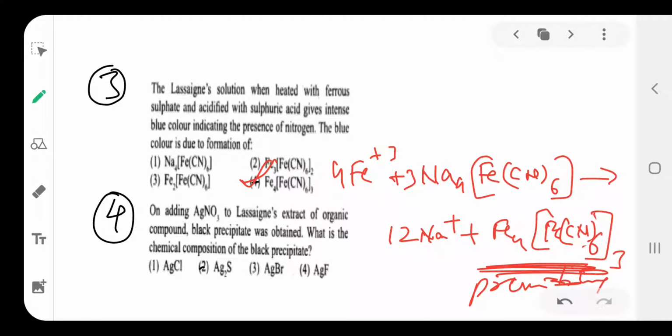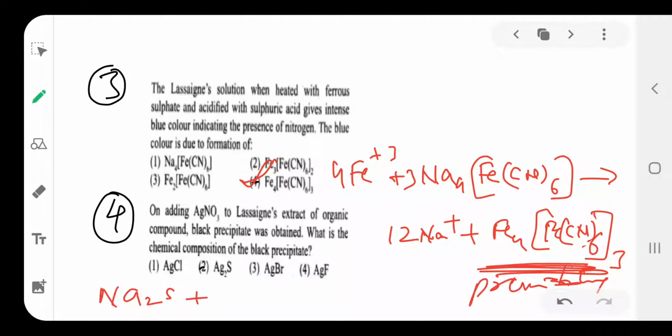Then question number 4: on adding AgNO3 to the Lassaigne extract of the organic compound, a black precipitate was obtained. What is the chemical composition of the black precipitate? For example, Na2S is there, meaning the organic compound contains sulfur. The organic compound is heated with sodium to form sodium sulfide.